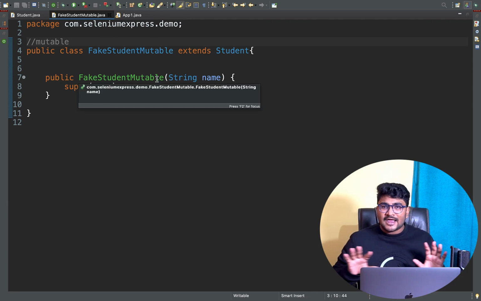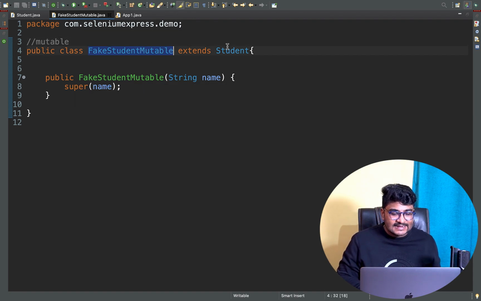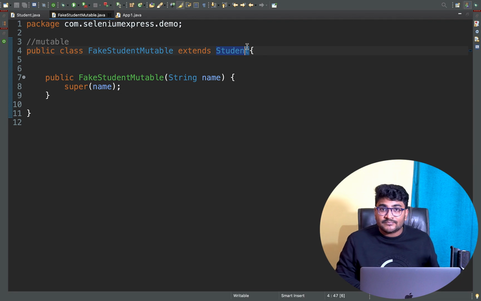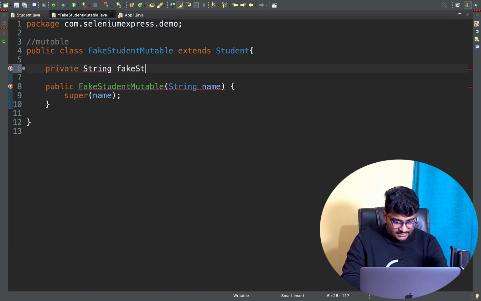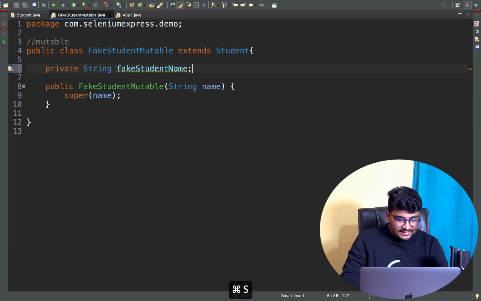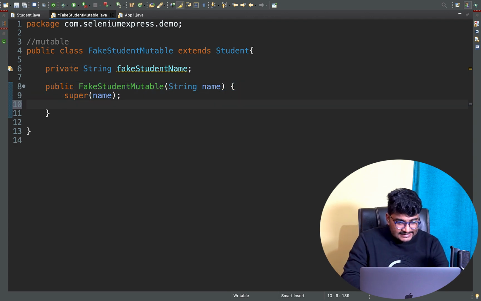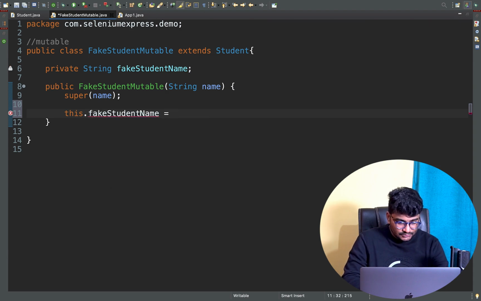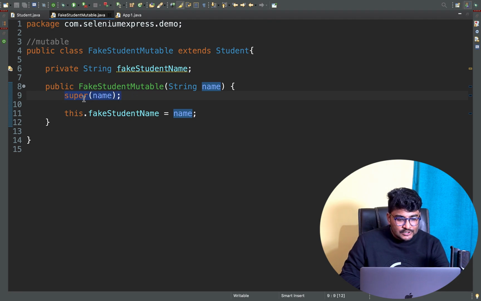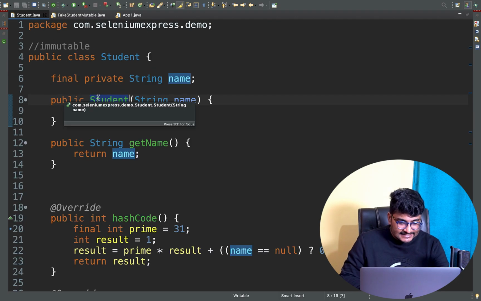Right now I have done nothing much. Simple thing, one class I have created and extended it to the student class. Student is my immutable class, and this one is going to be my mutable class. Here I'll create a variable, private string fetch student name. When this constructor runs, I'll initialize this fetch student name: this.fetchStudentName is equal to name. Whatever name someone passes to this constructor, I am obviously going to call the superclass constructor here and initialize the superclass name.